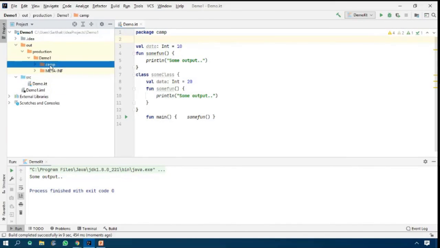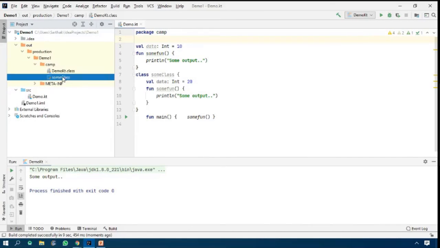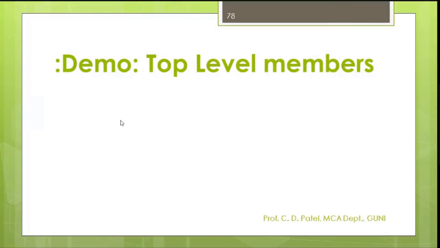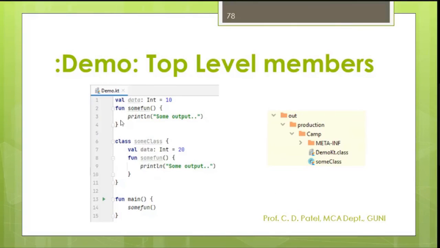You may see here, there is a camp folder, and under that camp folder, there are two classes. Have you got the idea, please? Okay. So please understand the part that I want to display here. Please understand, we already executed these. Now my question is, this way the file is created. You may see here the camp folder is created and your two classes will be there.